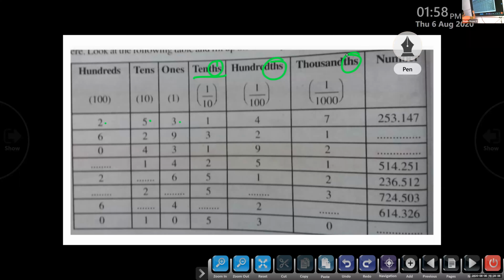So what is the number? 253. Here, when 1 by 10 comes, we put a decimal point. So we read this as 253.147. What is the next number?